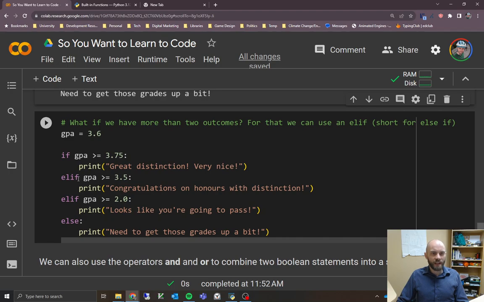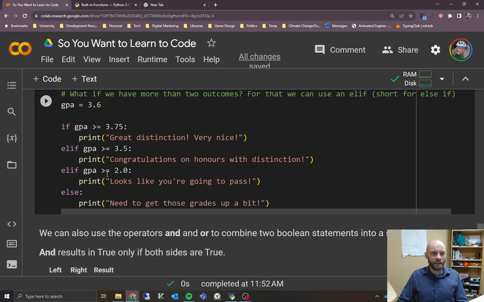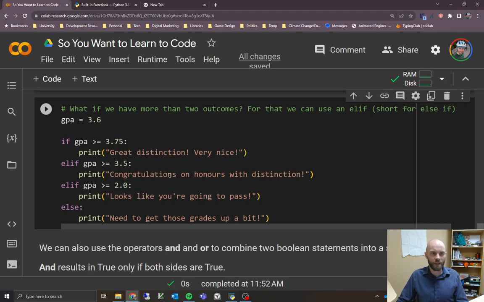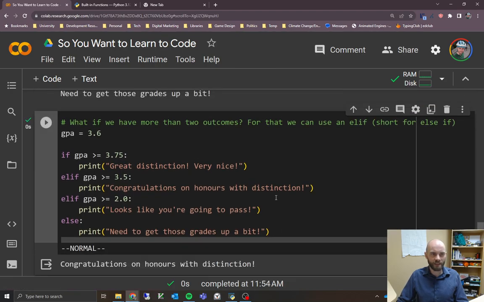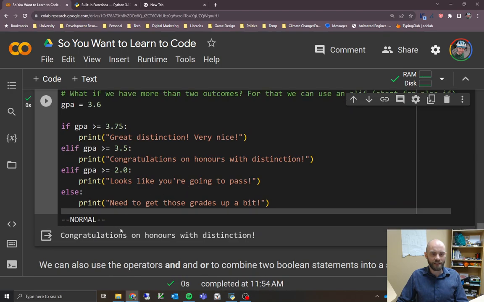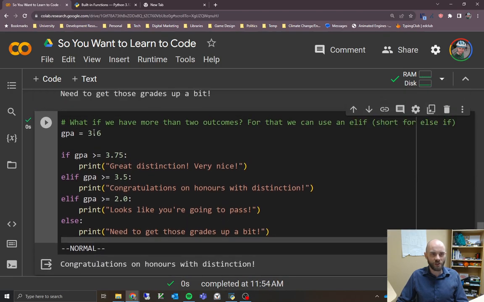But if this was false, it would keep going and check the next thing, check if they at least pass, and then if none of these things are true, then else is always going to happen at the end, right? So else is the catch-all at the very end, if none of the other things are true. In this case, if it was less than 2.0, it's going to say need to get those grades up a bit. So we'll just try it, make sure that it works as we expect. And in this case, we see, yes, congratulations on honors with distinction.